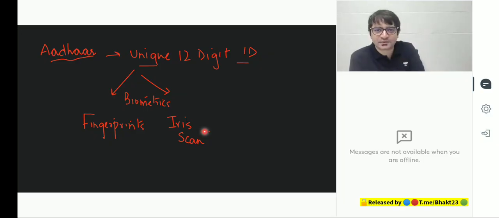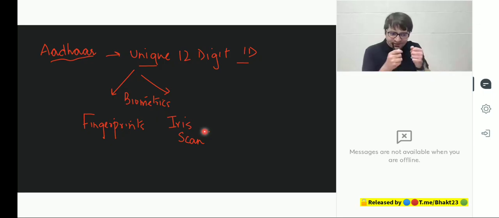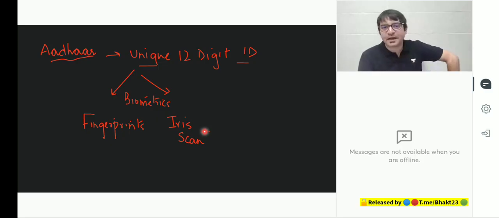Another person PQRS 3476. It's a vague number. Anybody can manipulate this number. But what if this number is backed by your biometric? Fingerprints are unique, iris scan is unique. By taking your biometrics, I can make this unique identification number, which is unique for you, and nobody else can manipulate it. That is what Aadhaar is.